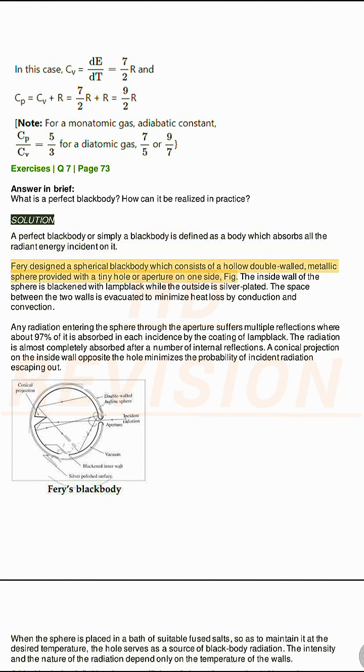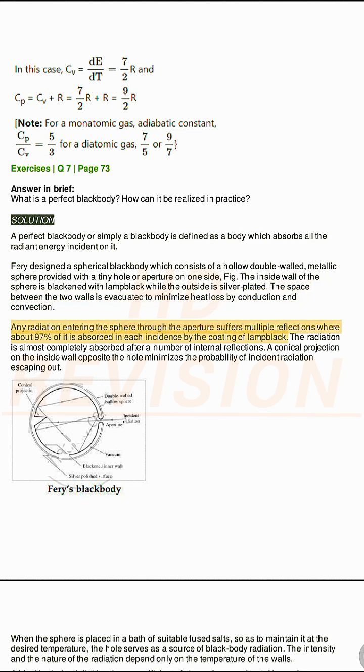Ferry designed a spherical blackbody which consists of a hollow double-walled metallic sphere provided with a tiny hole or aperture on one side. The inside wall of the sphere is blackened with lampblack while the outside is silver-plated. The space between the two walls is evacuated to minimize heat loss by conduction and convection.